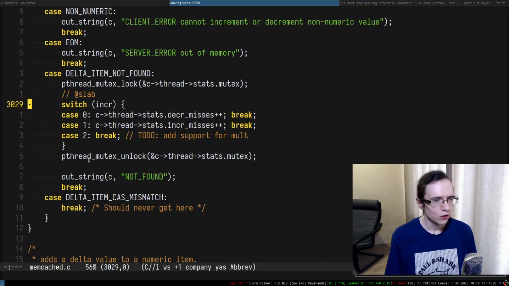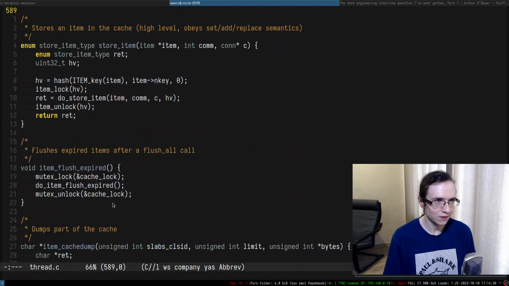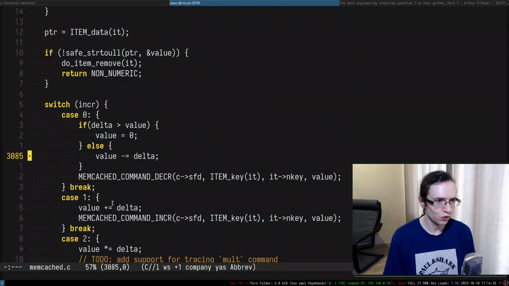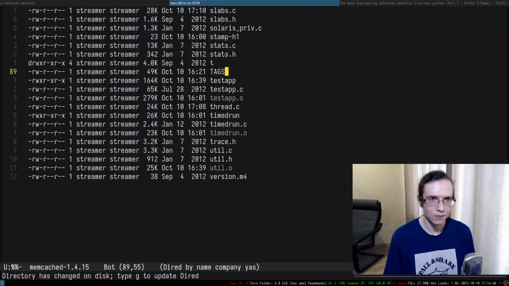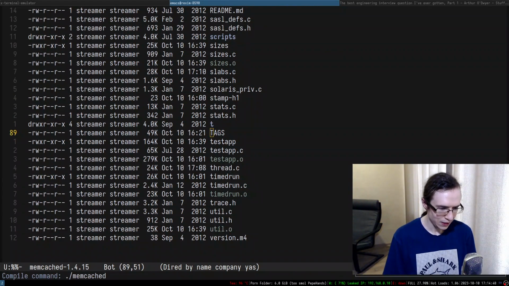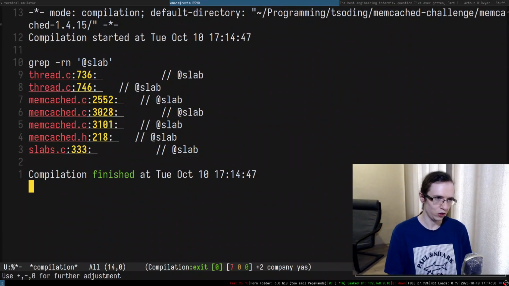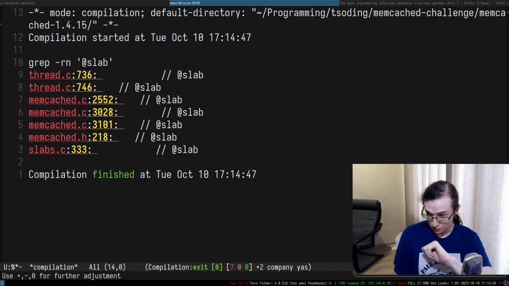Okay. So let me just go ahead and go through all of these places and add the statistics. So this is basically a slab, and we can just do grep slab, and this shows in how many places we have to do modifications to add the statistics, which is not a great sign from the code quality point of view, in my opinion, right?